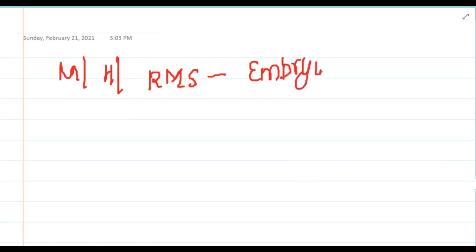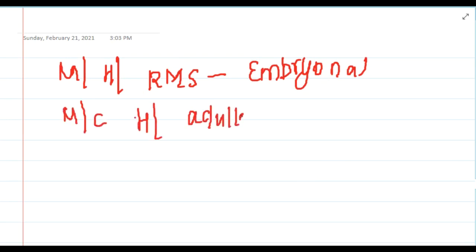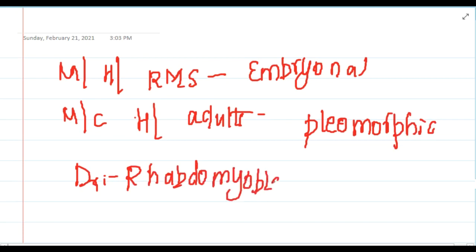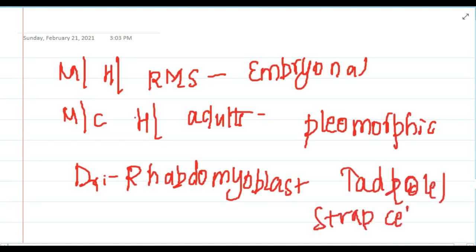Then the most common histological type of rhabdomyosarcoma is the embryonal type, in children or overall. The most common histological type in adults is the pleomorphic variant. The diagnosis is mainly based on a cell called the rhabdomyoblast, or tadpole cell, also called the trap cell, which is very important in diagnosis.